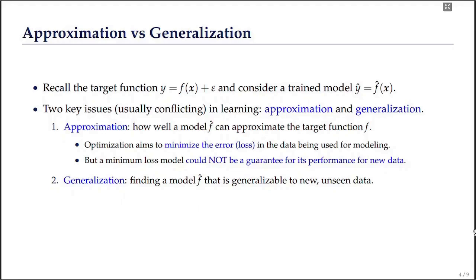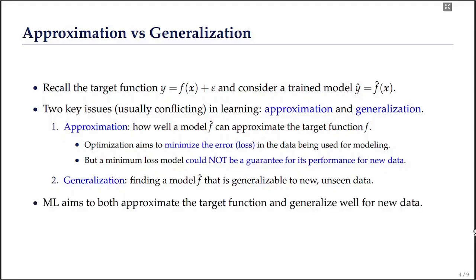Therefore, the goal of machine learning is to balance these two key issues, approximation and generalization. Machine learning aims to both approximate the target function and generalize well to new unseen data.